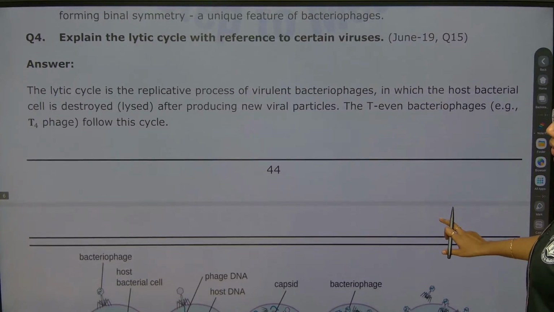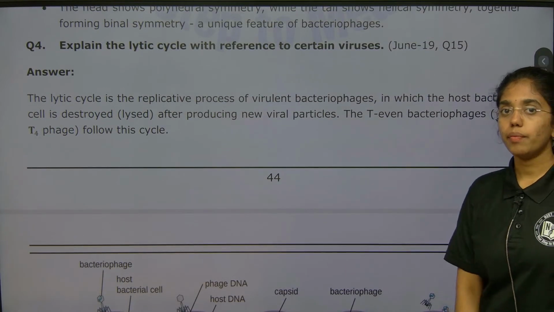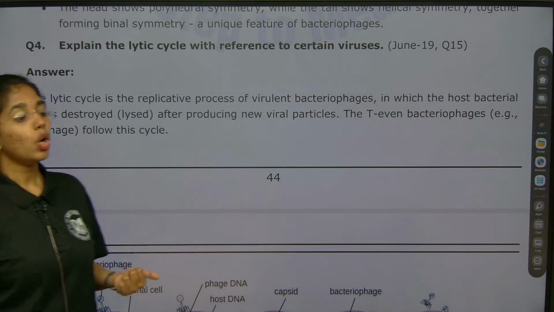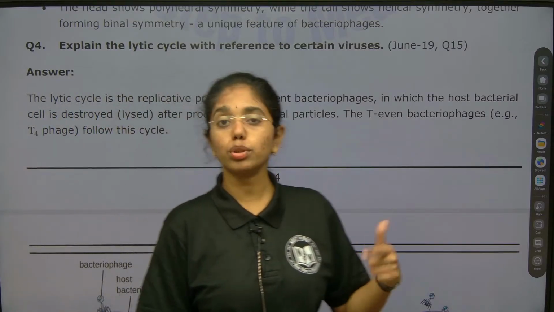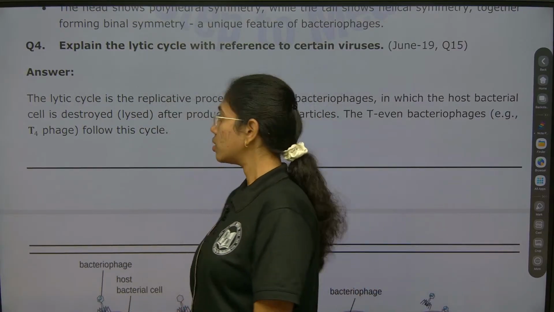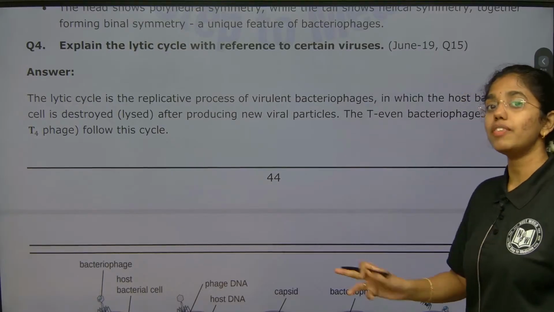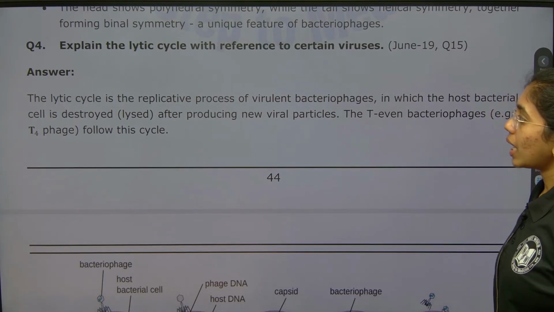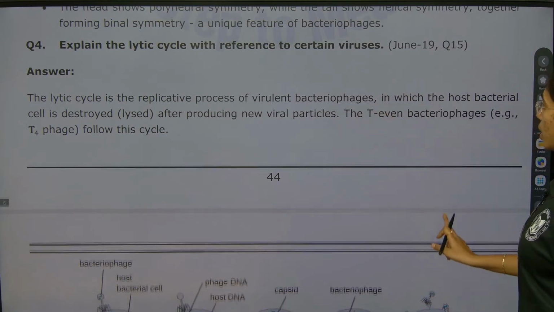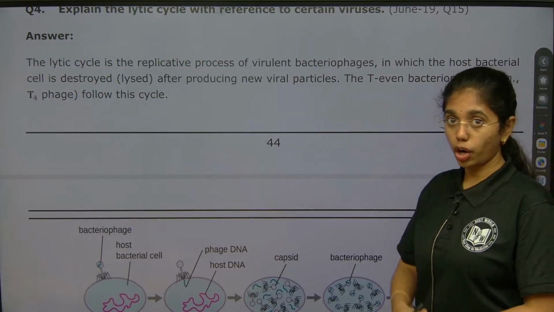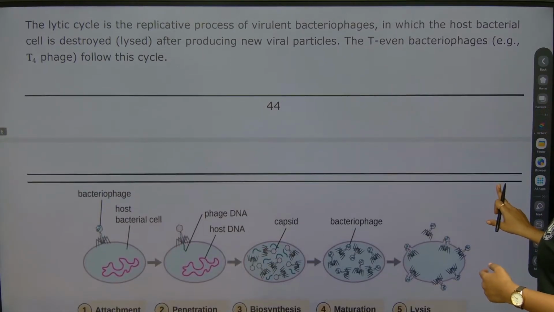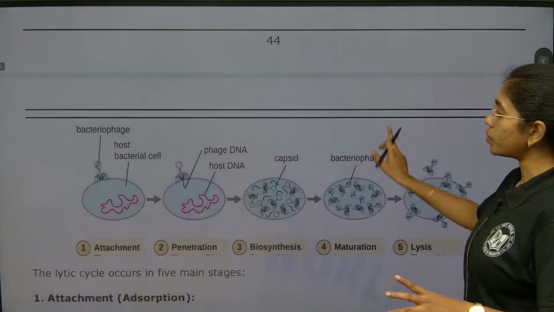Last but not the least is the lytic cycle. We have 2 life cycles for viruses. One is the lytic cycle, which will kill the host cell. Second is the lysogenic cycle, where the life cycle of the virus continues without the death of the host cell. The name itself says lysis, which is death. The lytic cycle is the replicative process of virulent bacteriophages in which the host bacterial cell is destroyed after producing new viral particles. The T-even bacteriophages, for example T4 phage, follow this cycle.